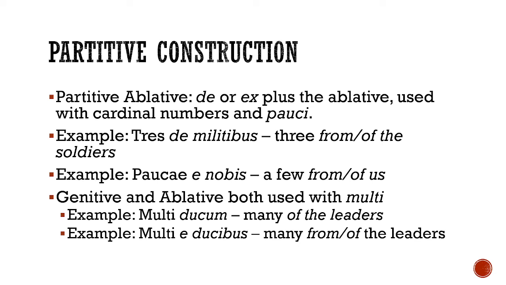If your part is a counting number like three, or the word pauci, your partitive is going to be ablative. Okay? But you treat them pretty much the same way. You say of the larger thing, or from the larger thing if it's ablative.